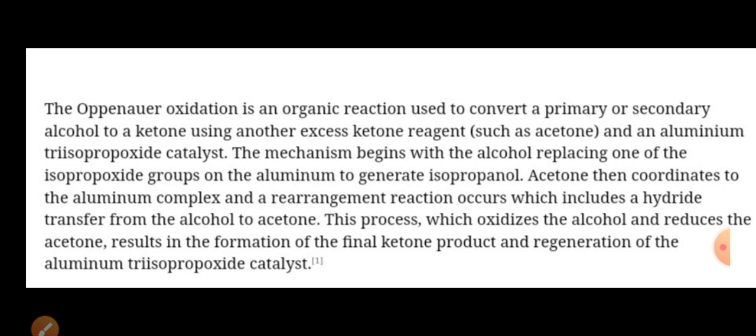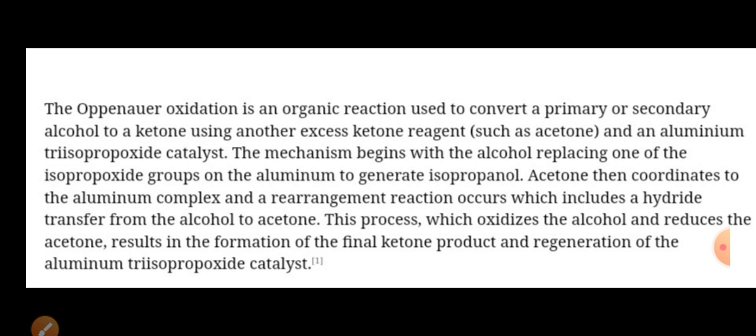Students, this Oppenauer oxidation is one of the highly selective oxidation reactions of alcohols, because by using this Oppenauer oxidation we can oxidize secondary alcohols to the corresponding ketones.